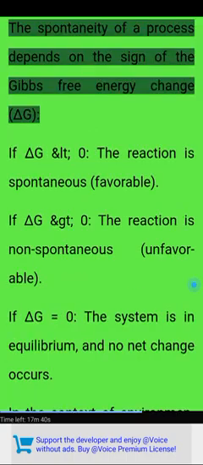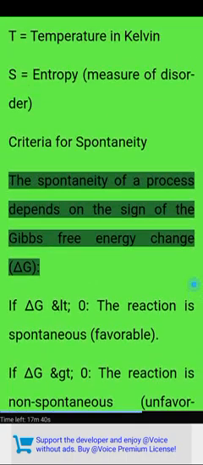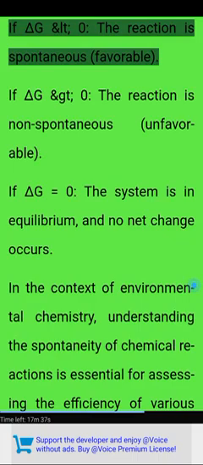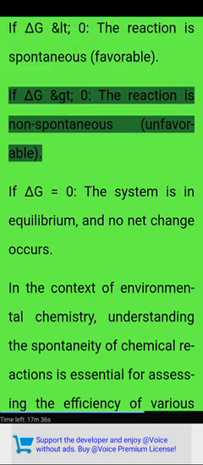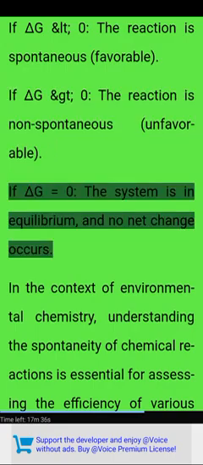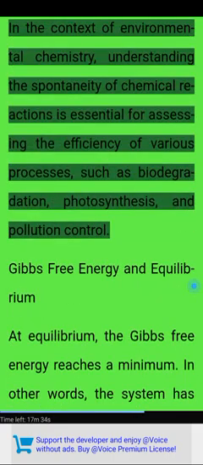Criteria for spontaneity. The spontaneity of a process depends on the sign of the Gibbs free energy change, delta G. If delta G < 0, the reaction is spontaneous, favorable. If delta G > 0, the reaction is non-spontaneous, unfavorable. If delta G = 0, the system is in equilibrium and no net change occurs.